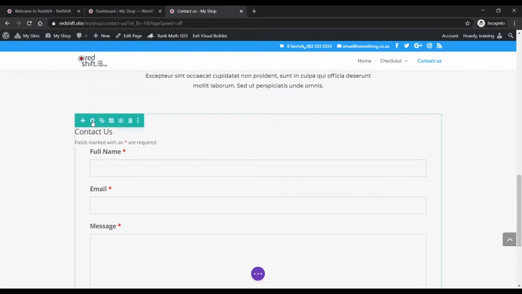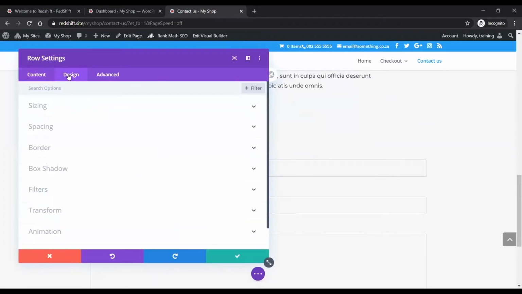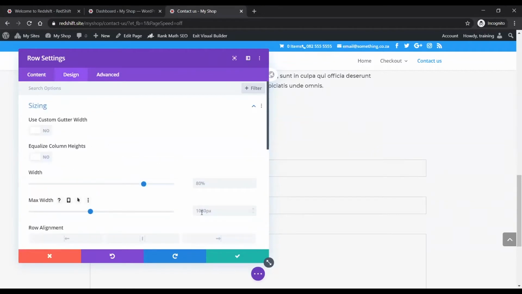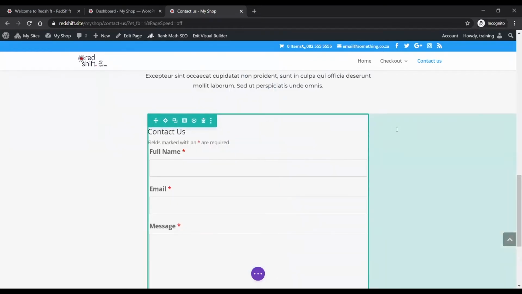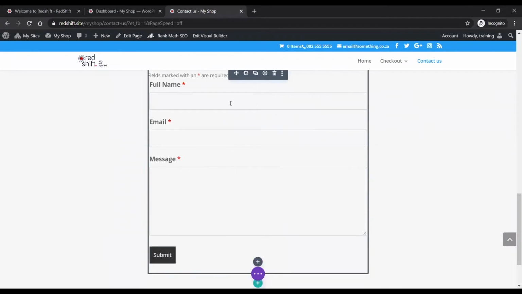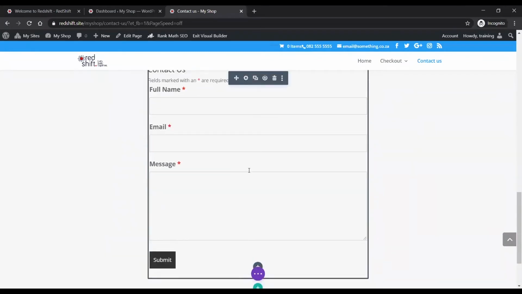I'm going, oh, that's a little bit big. So what I want to do is just give this a max width of about 650. Let's okay that. There we go. So now you can see the form sort of will max out at that size.